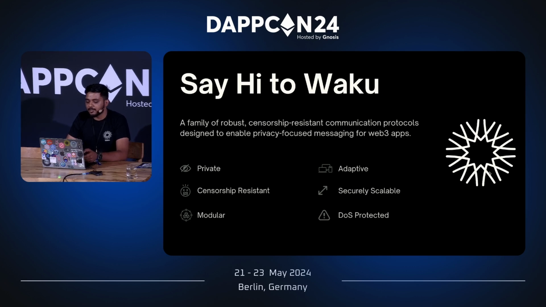And most importantly, personally my favorite of all these ethos is DOS protection. A lot of Web3 networks that exist right now are not DOS protected. And even if they are DOS protected or rate limited, they use centralized methods to do it. But at Waku, we've integrated RLN, rate limiting nullifiers, which make sure that we have a privacy-first approach for rate limiting. We'll be talking about it in detail in the upcoming slides.